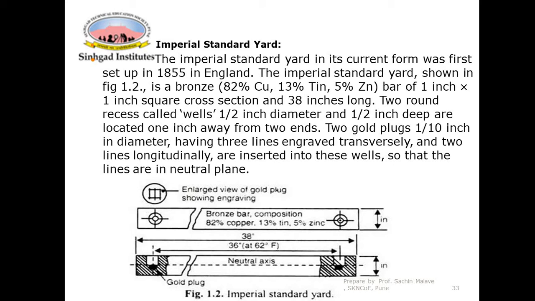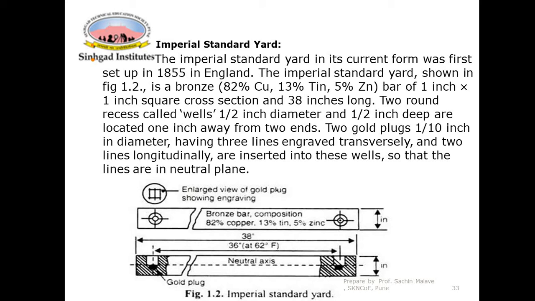Now in this total of 38 inches, what is done? You can see here 2 gold plugs. 2 round recesses called wells. You can see these 2 round recesses are there. They are called wells. They are 1.5 inch in diameter and 1.5 inch deep. These are located 1 inch away from the 2 ends. So out of these 38 inches, 1 inch from this end and 1 inch from this end, 2 recesses called wells of these dimensions are created in this bar.